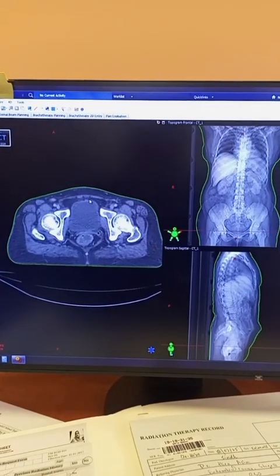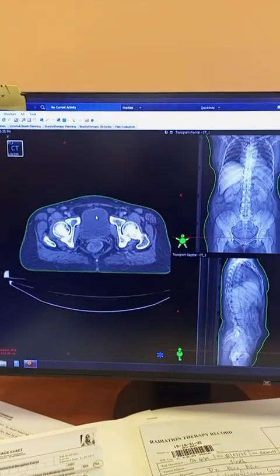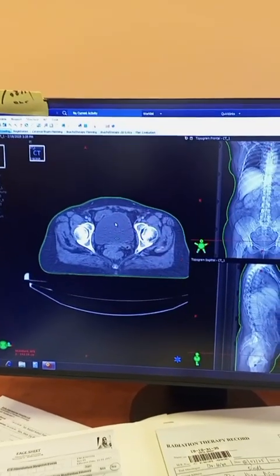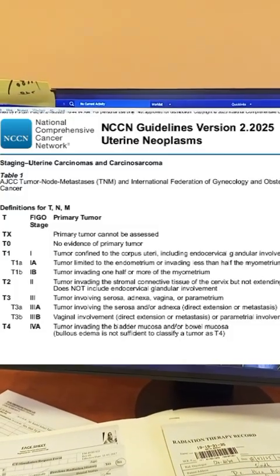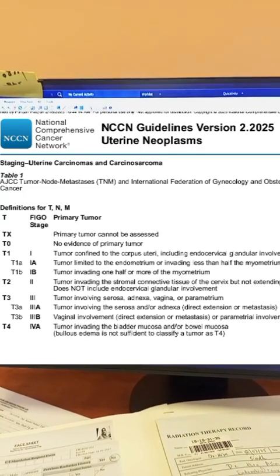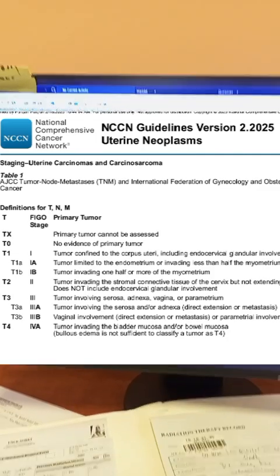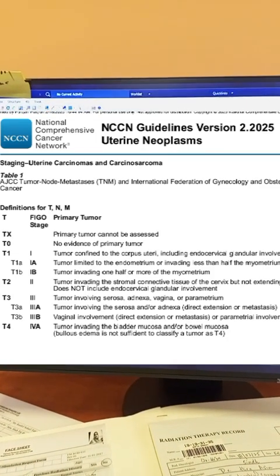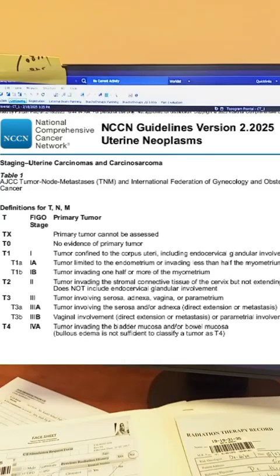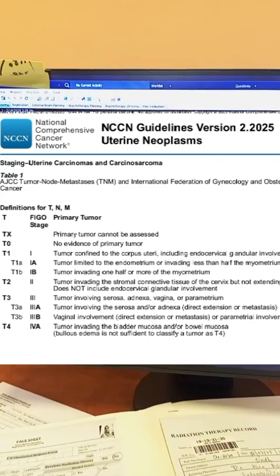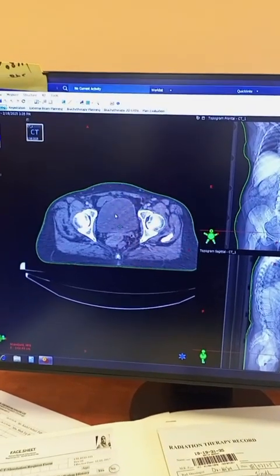And surgery, they undergo total abdominal hysterectomy plus bilateral salpingo-oophorectomy, plus pelvic lymph node dissection, plus or minus omentectomy based on the initial staging of the patient. Now once the patient undergoes surgery, they are required to receive adjuvant treatment.